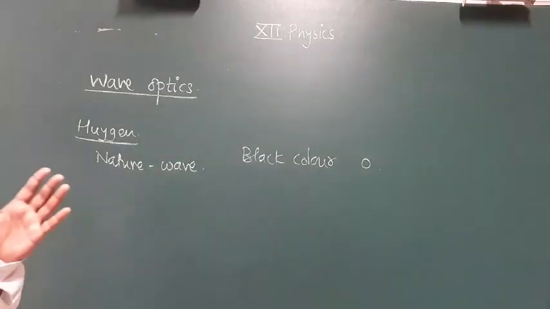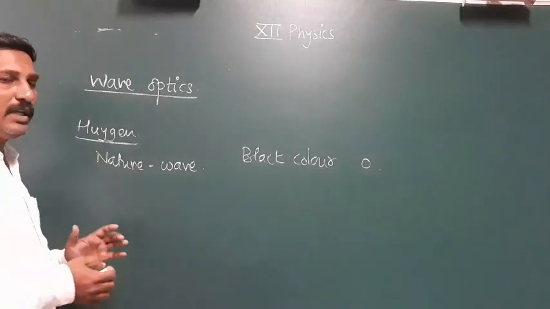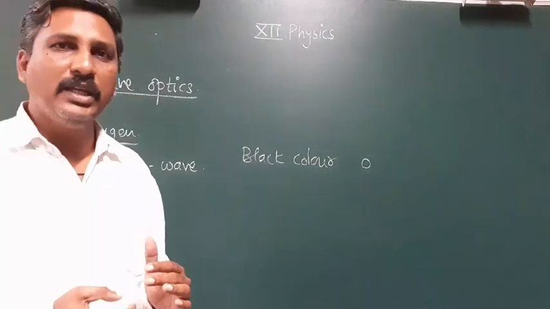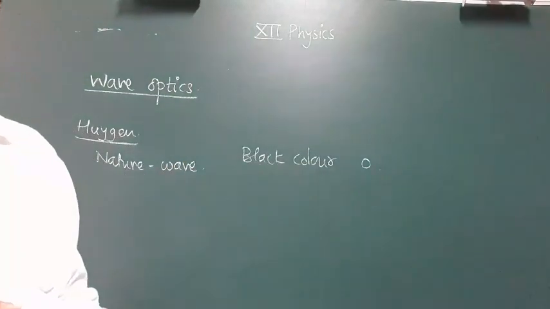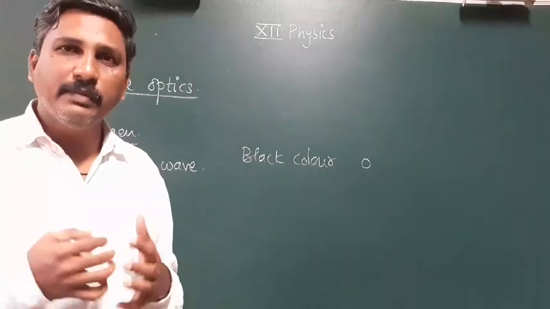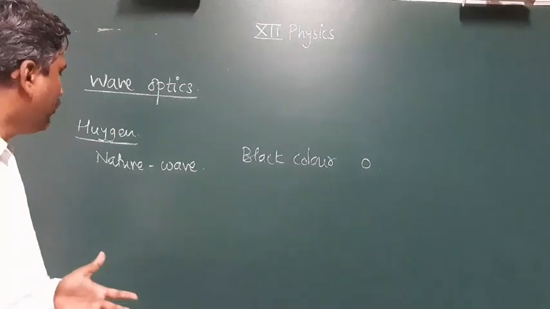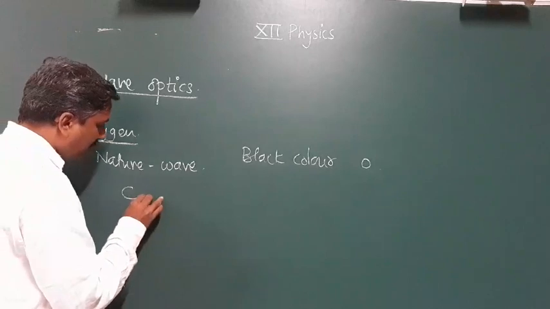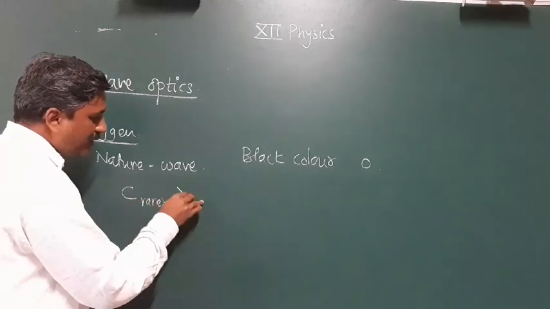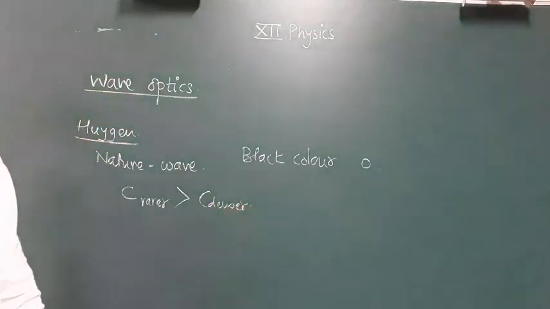To travel from one point to another, light needs a medium. As per the Huygens theory, one hypothetical medium is necessary, which is above the sky. It is called the luminiferous medium, and the name of the medium was ether. Ether is a medium which is present everywhere, and light travels through that medium. And one more thing, the speed of light: C is the symbol for the speed of light. The speed of light in a rarer medium is always greater than the speed of light in a denser medium. This is all about the Huygens wave theory.